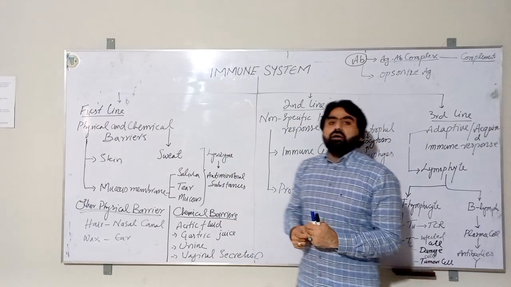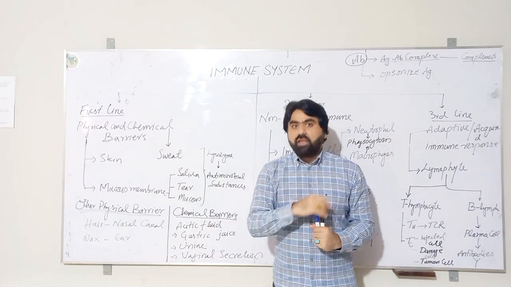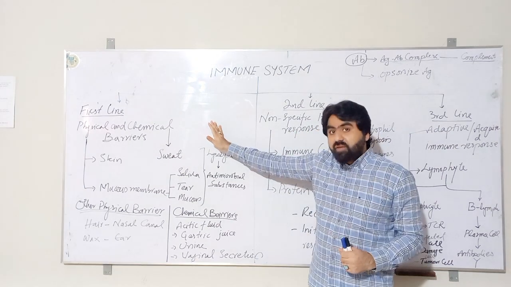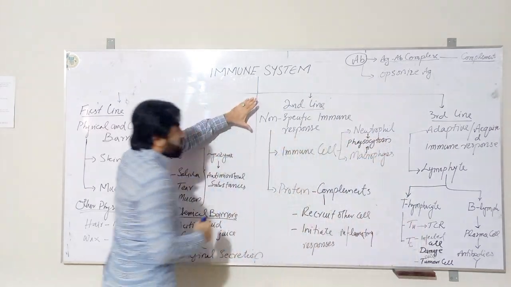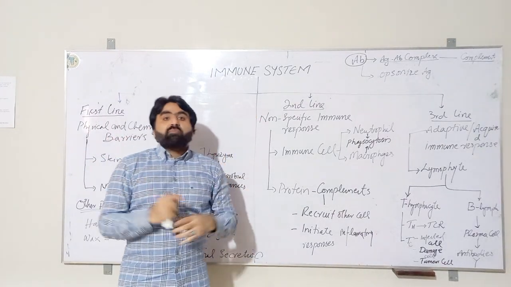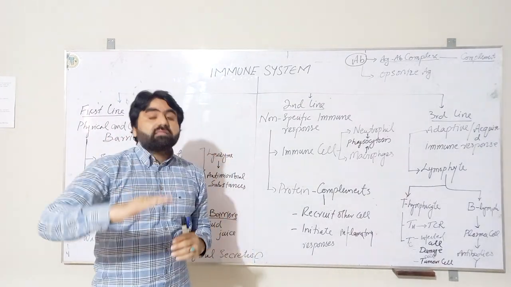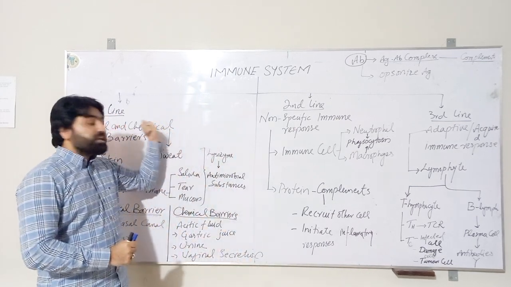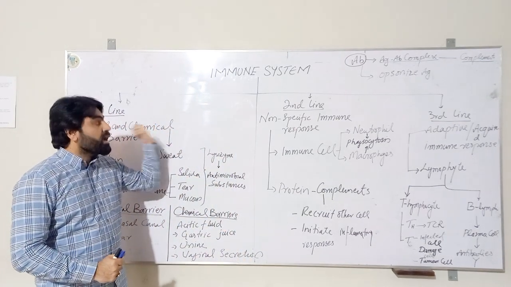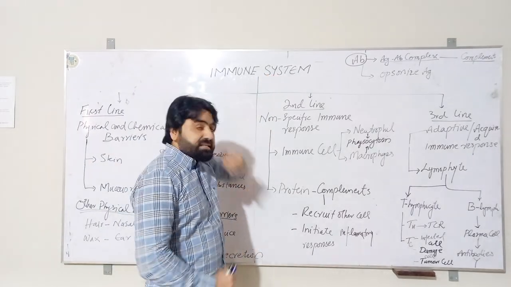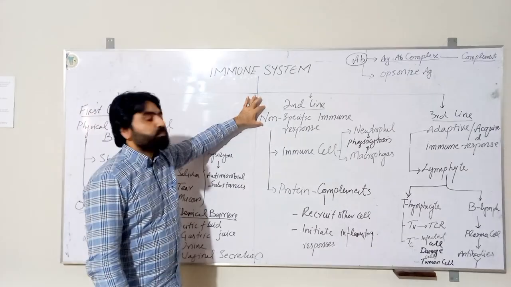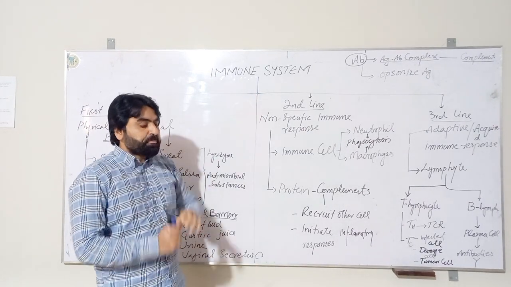Whenever a microorganism or foreign invader succeeds in crossing the first line of defense, the second line of defense is initiated in order to prevent the further progress of the invading organisms. The second line of defense consists of the non-specific immune response.